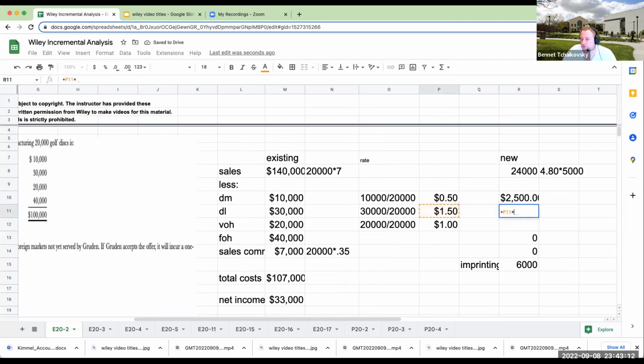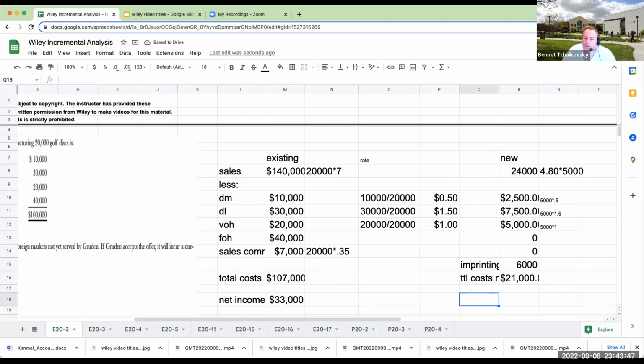I'm going to take $1.50 times 5,000 because I'm now making, this is going to be 5,000 times $1.50. This is going to be 5,000 times $1. So over here, there's no fixed factory overhead. My sales commissions are going to be 0. I'm going to have a one-time imprinting cost of 6,000. So my total costs for the new business are going to be 21,000.